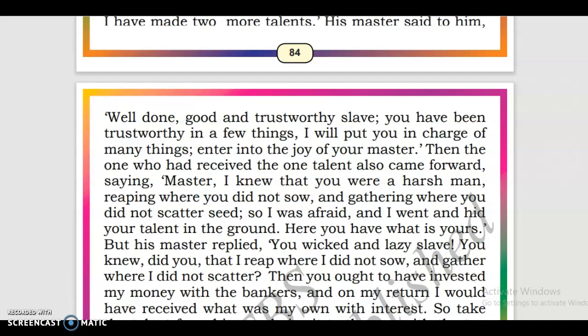So he was afraid and he hid the talent in the ground. He is giving a reason why he didn't do anything, why he just kept the talent under the ground, because the master is a harsh person. So the master got angry and said, did you know that I am a person who harvests in a place where I did not sow or gathers where I did not scatter? Like that he asked. Wicked means mischievous, someone who is bad.